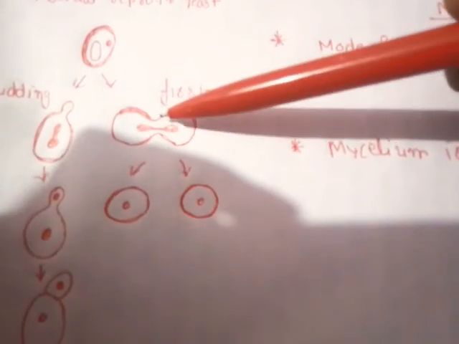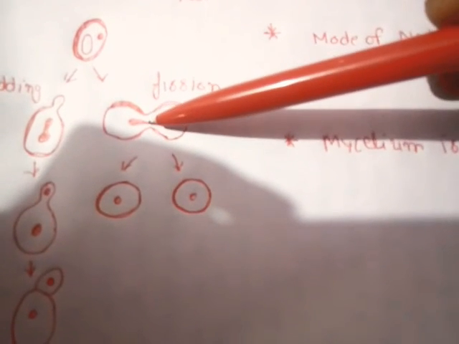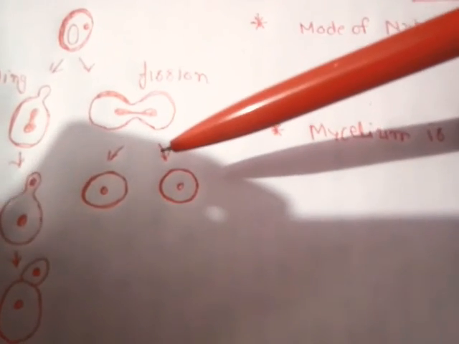On the other hand, the second method of asexual reproduction that can be seen in yeast is the fission method. In fission, the cell cytoplasm divides and the nucleus simultaneously divides, and the resulting nuclei migrate into the two daughter cells, and this results in the production of two daughter yeast cells. So the yeast reproduces asexually by the process of budding and fission.